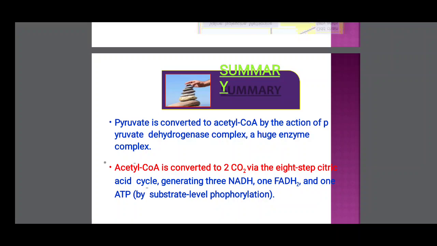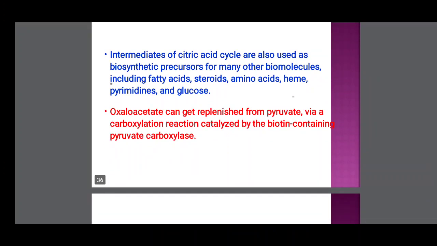Pyruvate is converted to acetyl coenzyme A by the action of the pyruvate dehydrogenase complex, a huge enzyme complex. Acetyl coenzyme A is converted to 2 carbon dioxide by the 8-step citric acid cycle, or Krebs cycle, or TCA cycle, generating 3 NADH, 1 FADH2 and 1 ATP. Intermediates of the citric acid cycle are also used as biosynthetic precursors of many other biomolecules, including fatty acids, steroids, amino acids, pyrimidines and glucose. Oxaloacetate can get replenished from pyruvate via a carboxylation reaction catalyzed by the biotin-containing pyruvate carboxylase.